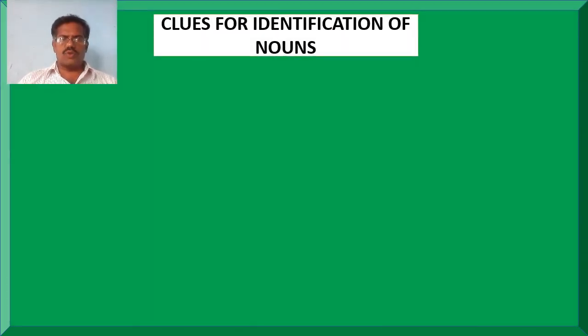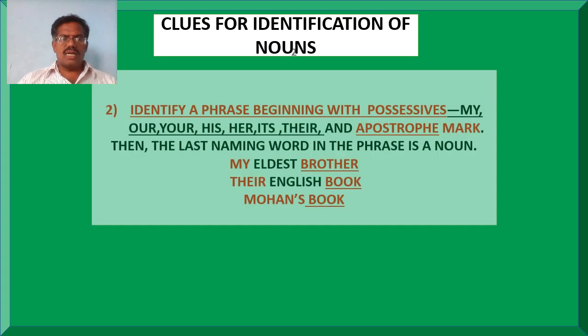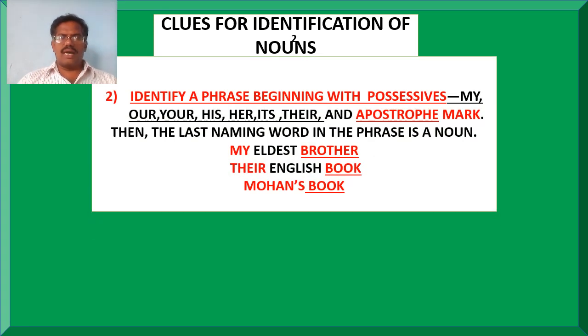Here are some more clues for identification of nouns. And clue number two: identify a phrase beginning with possessive adjectives such as my, our, your, his, her, its, their, and apostrophe mark. And then the last naming word in the phrase is called a noun.